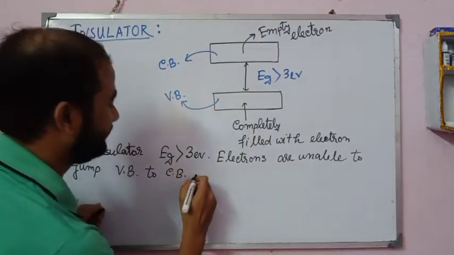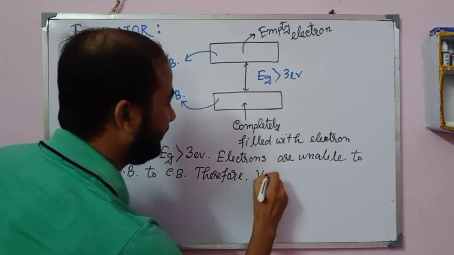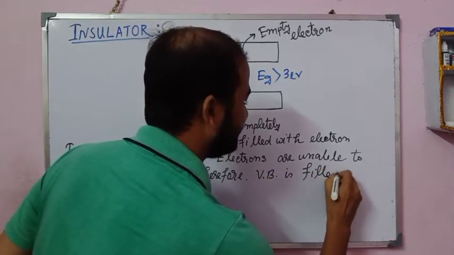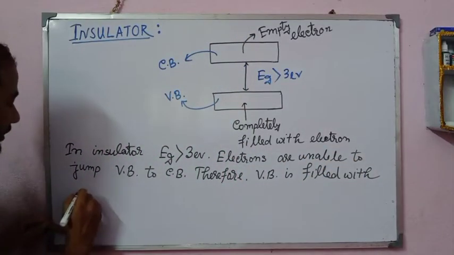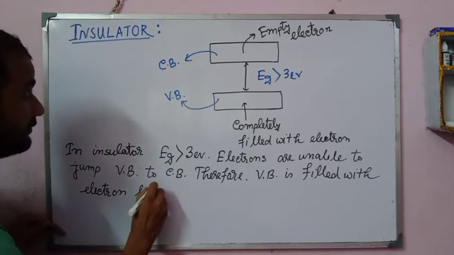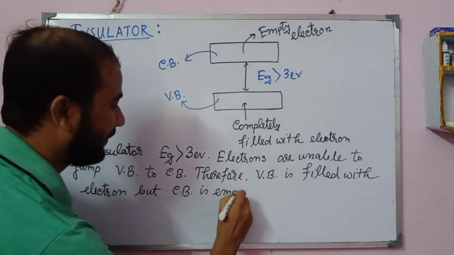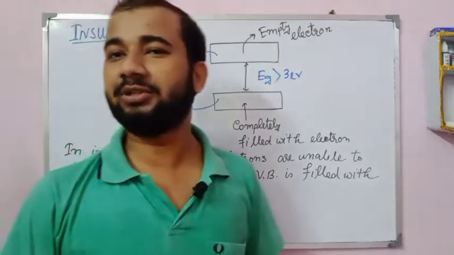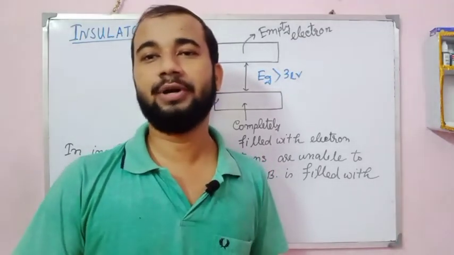In this case, therefore, VB is filled fully with electrons, but CB is empty. So no electron is present in the conduction band. That is why it is a bad conductor of electricity.